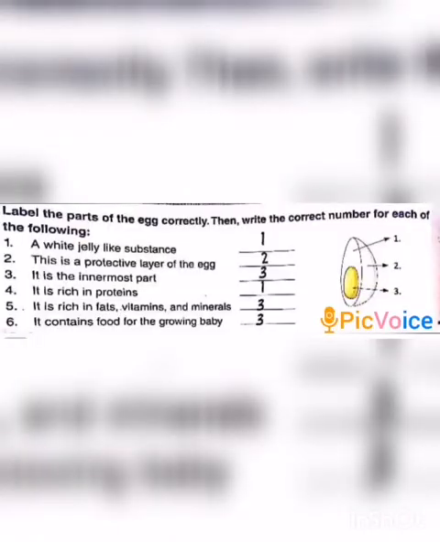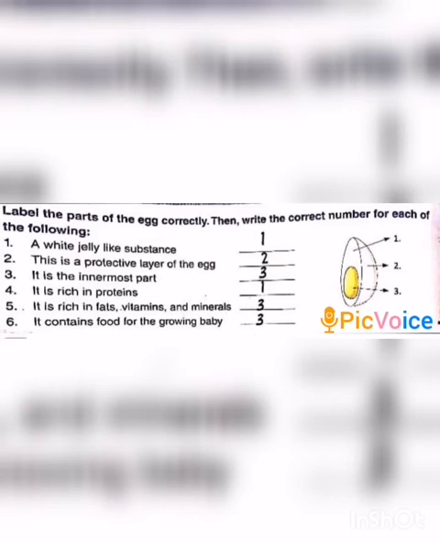On page number 98 also a small exercise is there. Let us see. Label the parts of the egg correctly. Write the right number for each of the following. First you see the egg. The number 1 is albumin. The number 2, eggshell. Third one, yolk. First one albumin, second one eggshell, then third one yolk.